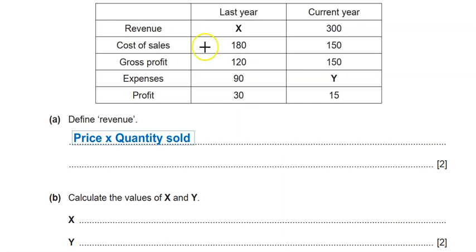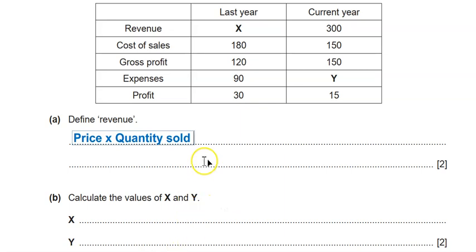After cost of sales, I get the gross profit. Then gross profit minus the expenses gives me the profit, or operating profit, or net profit, same name, but now they call it profit.